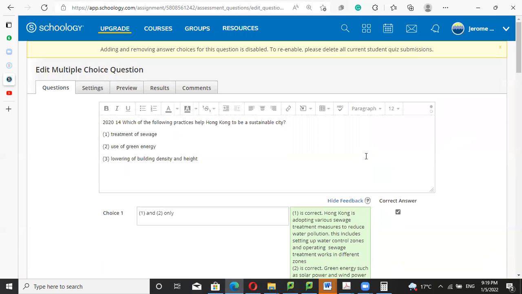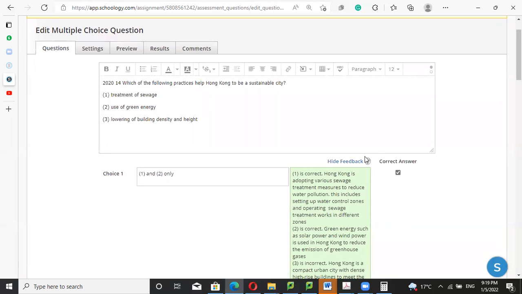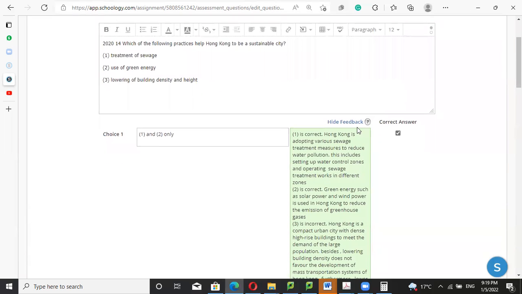Number 8, which of the following practices help Hong Kong to be a sustainable city? Treatment of sewage, true, because it helps reduce polluted water in Hong Kong. Use of green energy, also okay. But you may ask why number 3 is not correct.